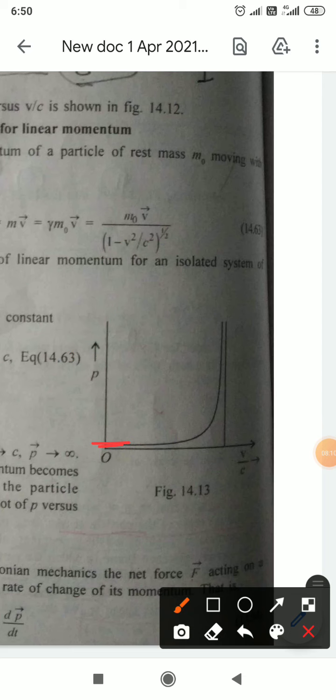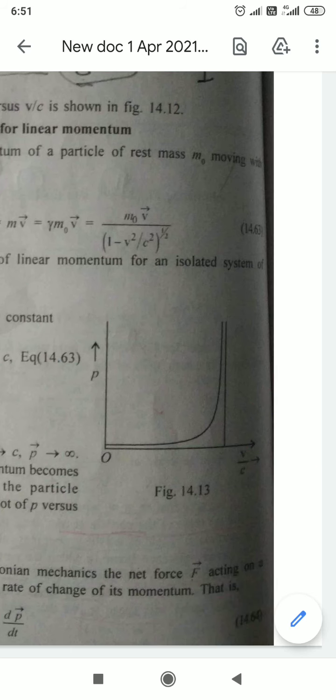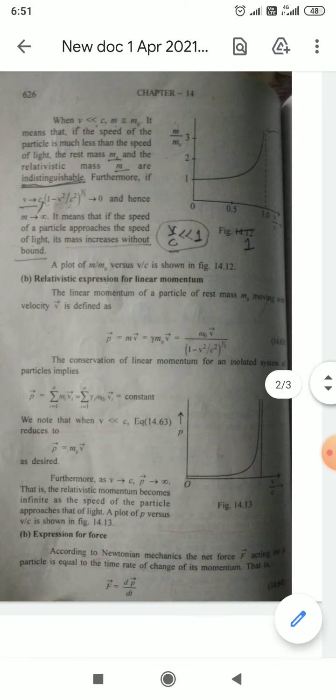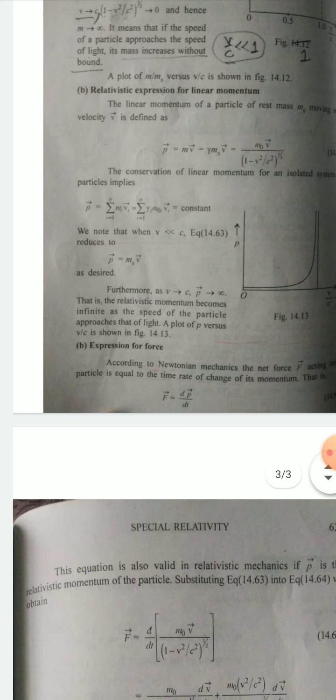As V increases or tends to C, V by C will be equal to 1. When V by C is 1, at this point, P approaches infinity. So draw this figure carefully in your note. Now we have to go for the expression for force.